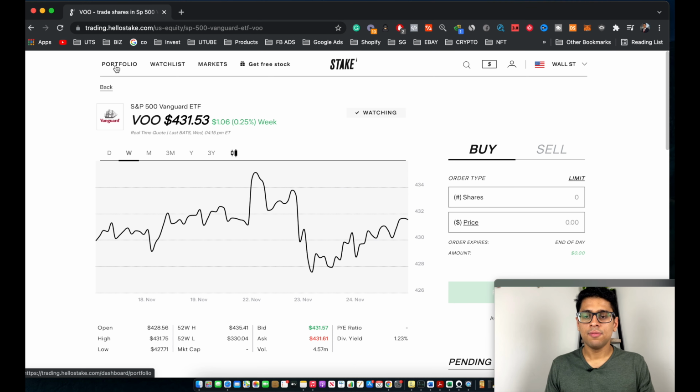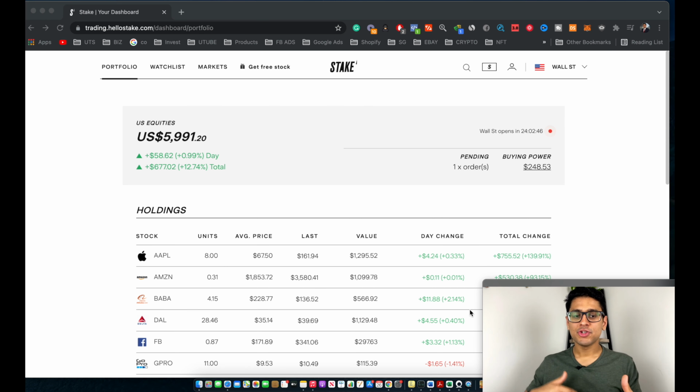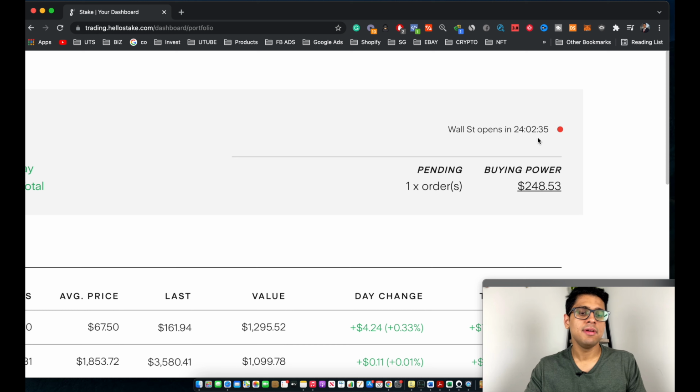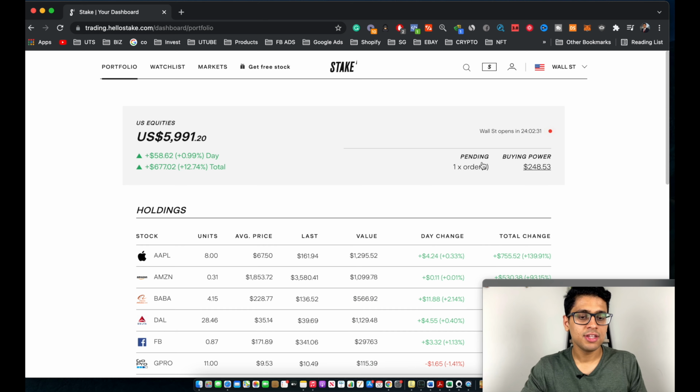Now let's just go ahead and click on portfolio. Okay, perfect. So as you guys can see now, we're currently on the dashboard for my Stake account. Wall Street is currently closed, as shown by this red light over here, and this basically shows you when Wall Street will be opening up next. So this basically means Wall Street will be opening up in the next 24 hours in 2 minutes and 32 seconds. So that's why the order which you put in hasn't been processed yet, and it's coming under pending orders.